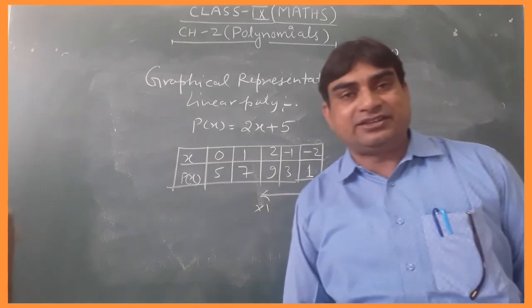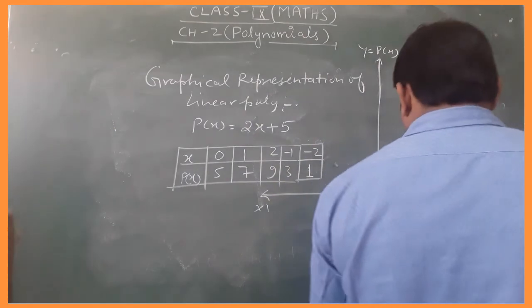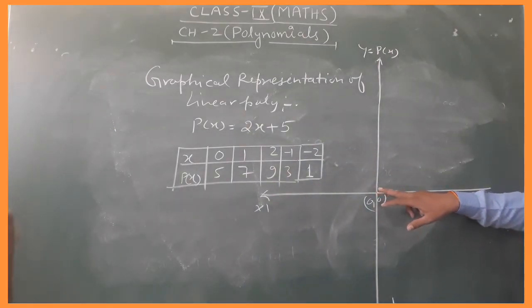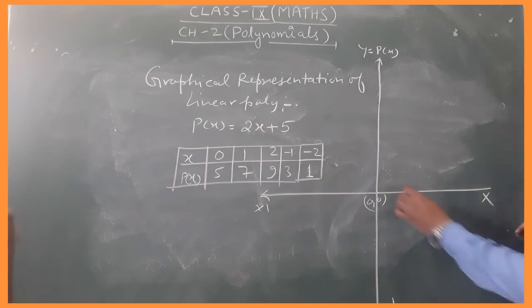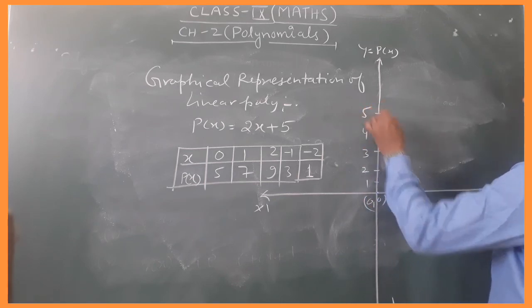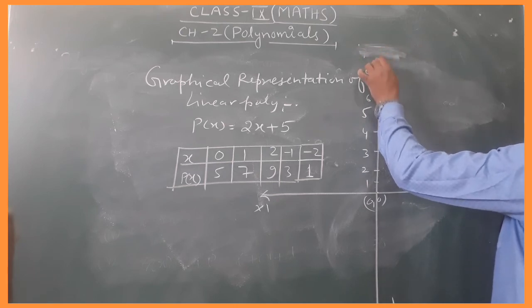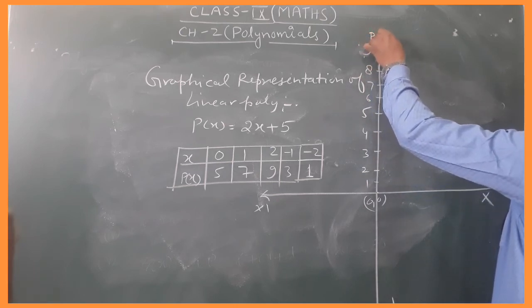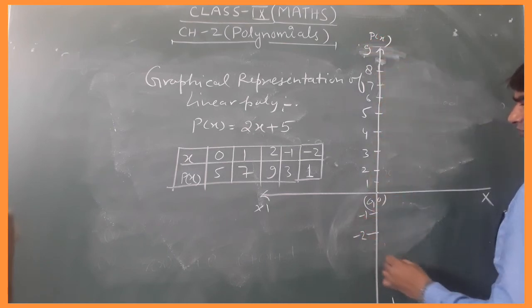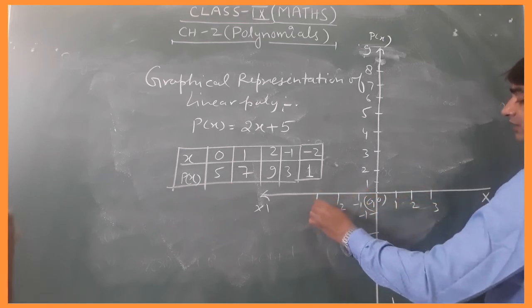Already you know that where the x axis and y axis intersect, we get a point of intersection, that is called the origin. Then mark 1, 2, 3, 4, 5, 6, 7, 8, and also 9, and on the other side minus 1, minus 2, and so on.